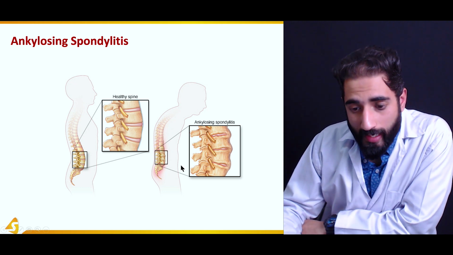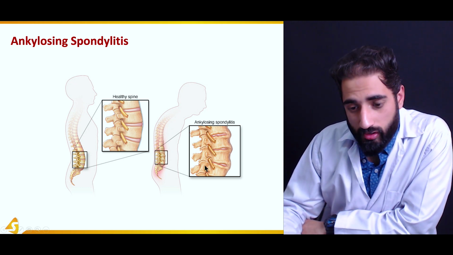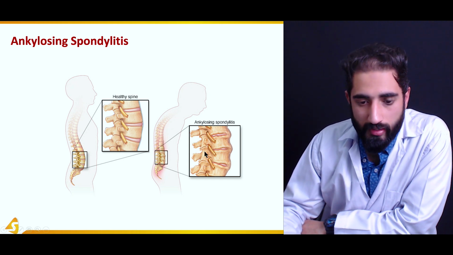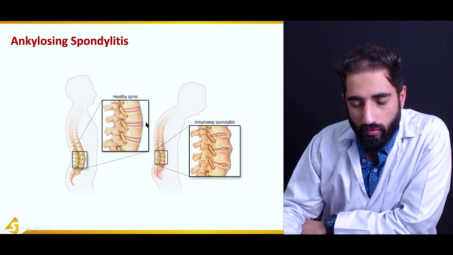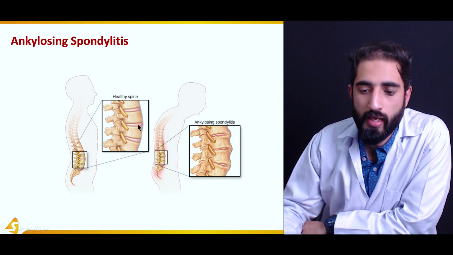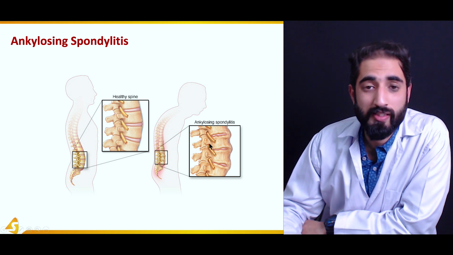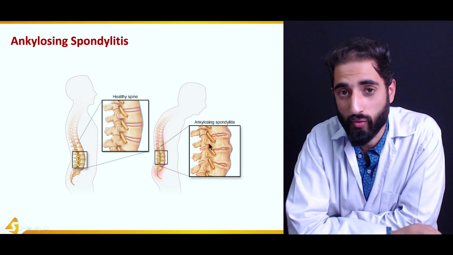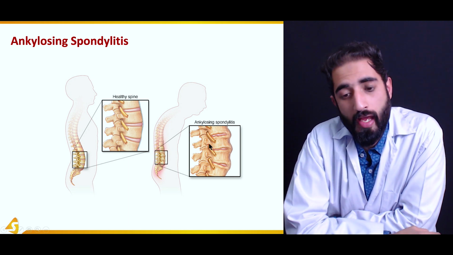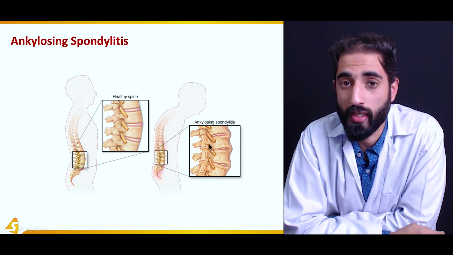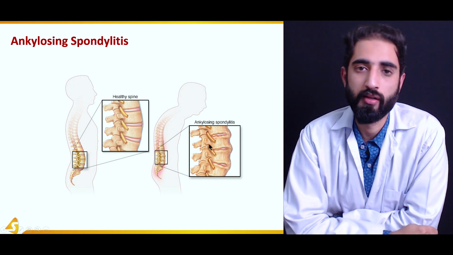And you can also see that there is less clear demarcation of the different vertebrae. They are starting to fuse. You can see clear demarcation, no clear demarcation. As they fuse, there is also less space available for the nerve roots to exit the spinal canal, and thus it may also result in neurological symptoms such as numbness and paresthesia.